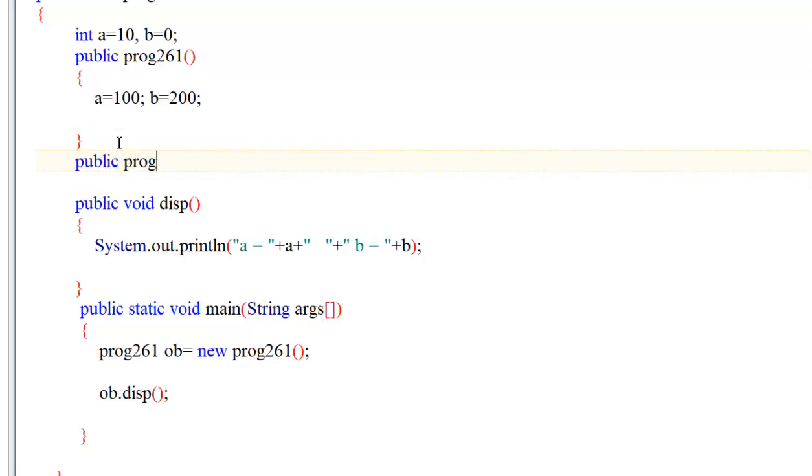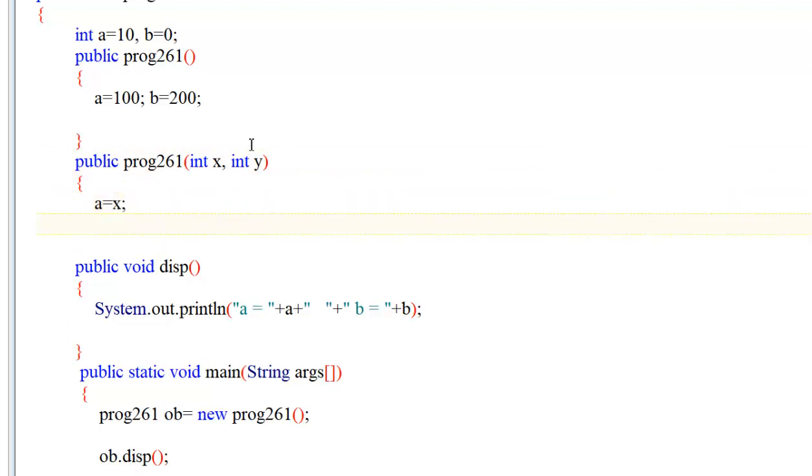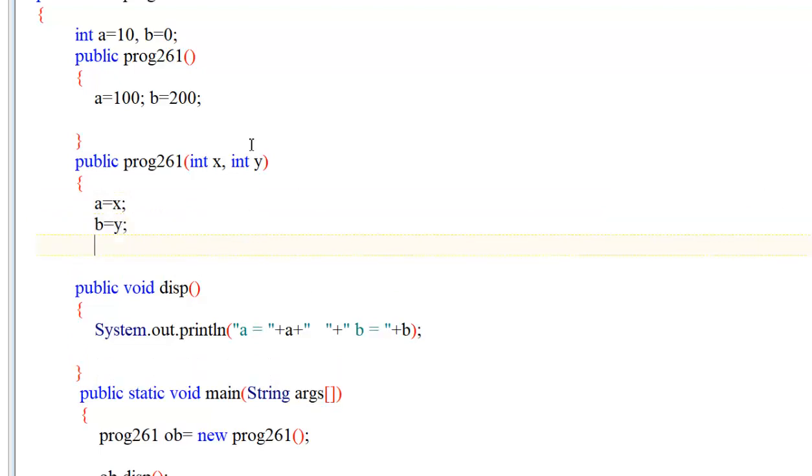Public program 261, and now I want to give some default value to a and b, so I have declared here x and y, and a equal to x and b equal to y. It means I have changed the value of x and y here.